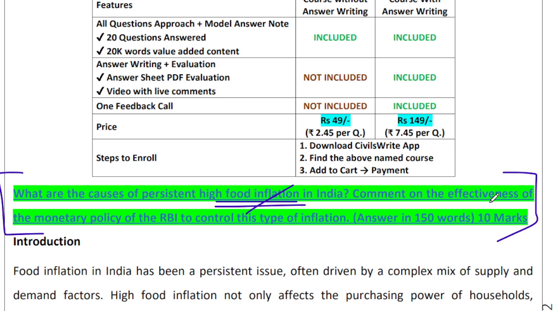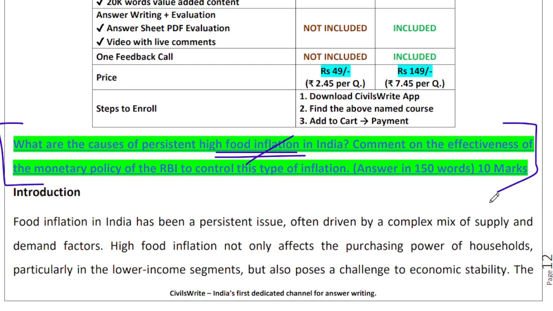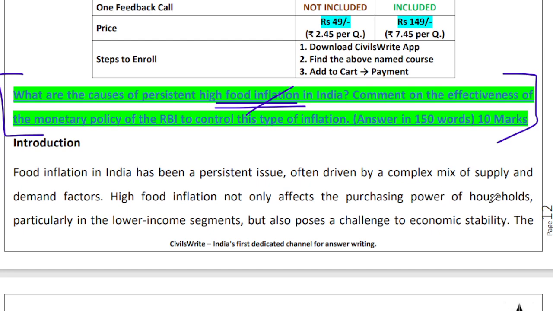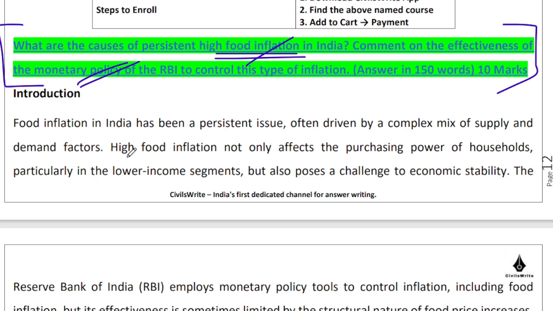No reasonably good student of civil services would be bounced by this question, would be surprised by this question, right? So what are the causes of persistent food inflation in India? How good is monetary policy as a tool to control this type of inflation? Very straightforward, very regulation kind of a question. Let me explain what is happening over here.